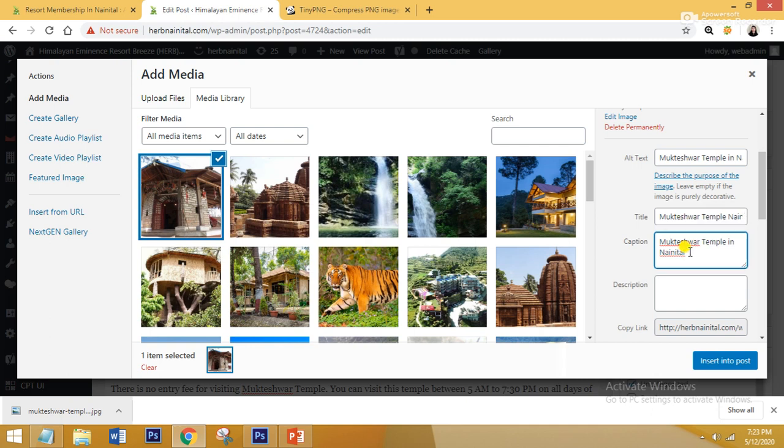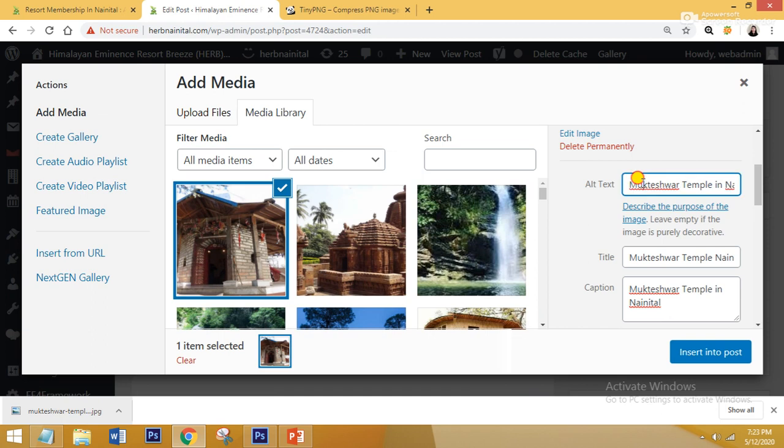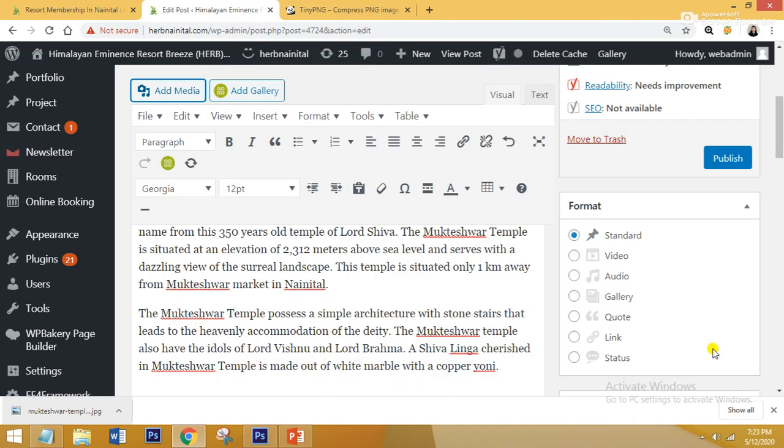So it depends upon you what you want to keep as the alt text, title and caption, but it should represent your image as well as your blog. Right guys, so here as you can see, I have written the alt text like this, Mukteshwar Temple in Nainital. And here I have written the title Mukteshwar Temple Nainital, and this is the caption of the image. So as you can see everything very clearly now, I hope it is clear to you. And from here, insert into post.